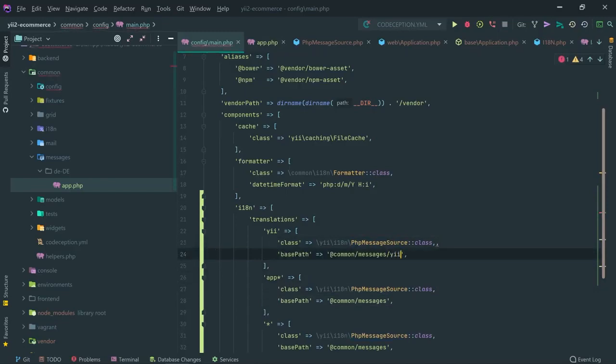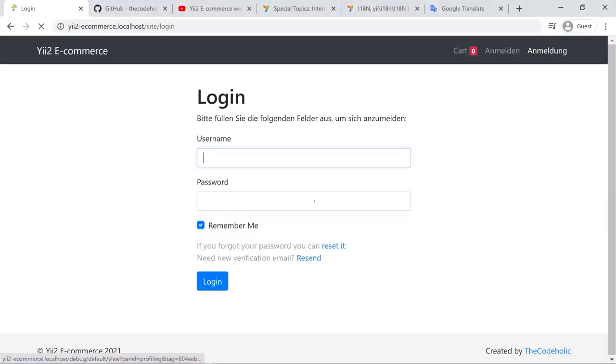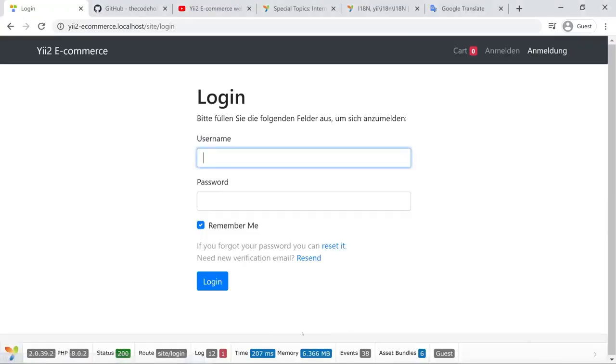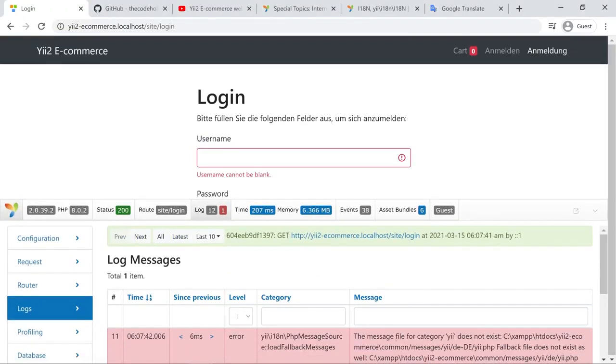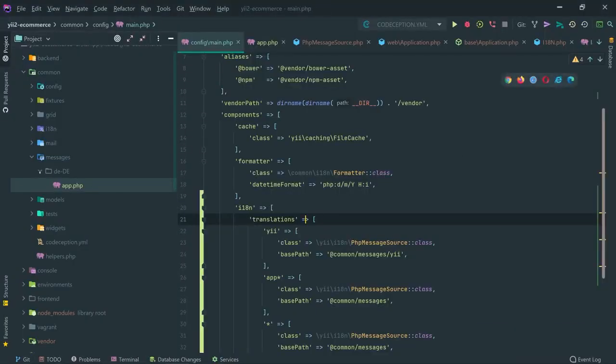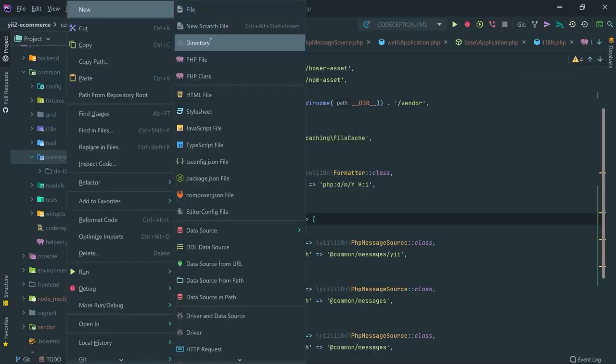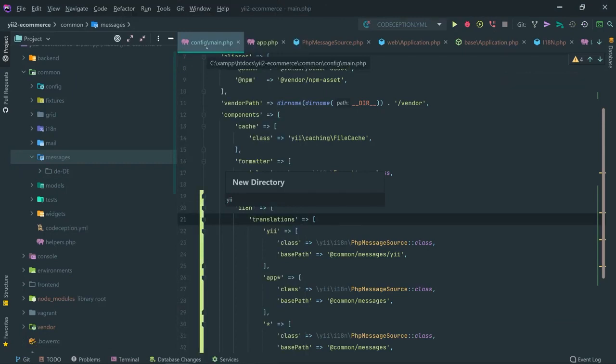Let's specify inside the E folder. Now I save and reload. And right here I see an error, and the error says message file for category E doesn't exist: common messages E, DE, E.PHP. We have to create that folder right here, the E folder.